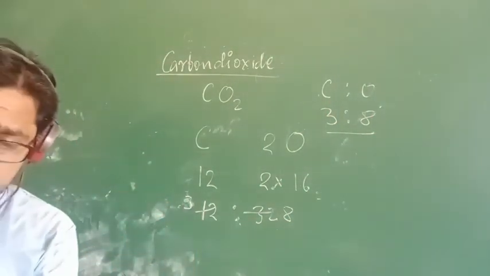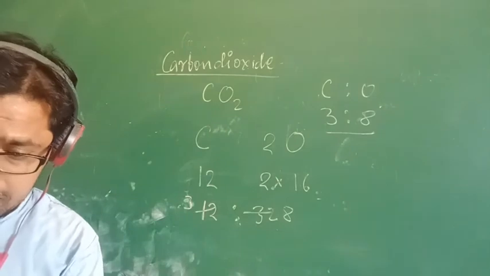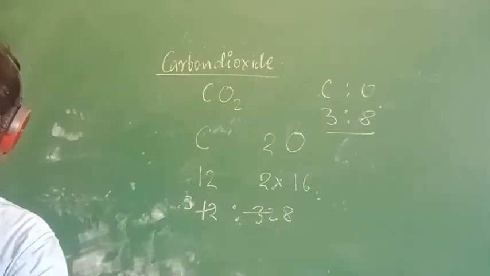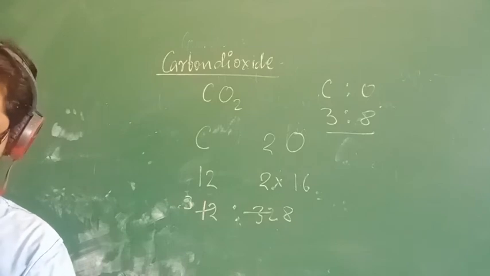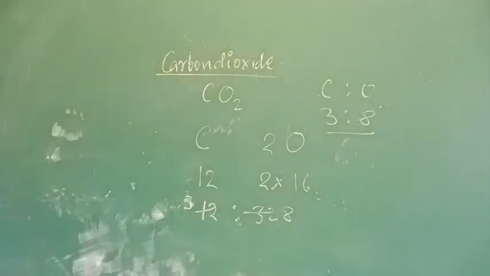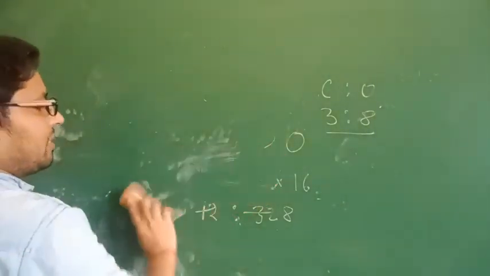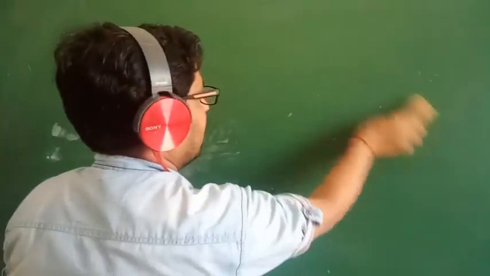Now after this I will be discussing with you people about the mixtures. What are mixtures? That means impure substances. This is mixture.